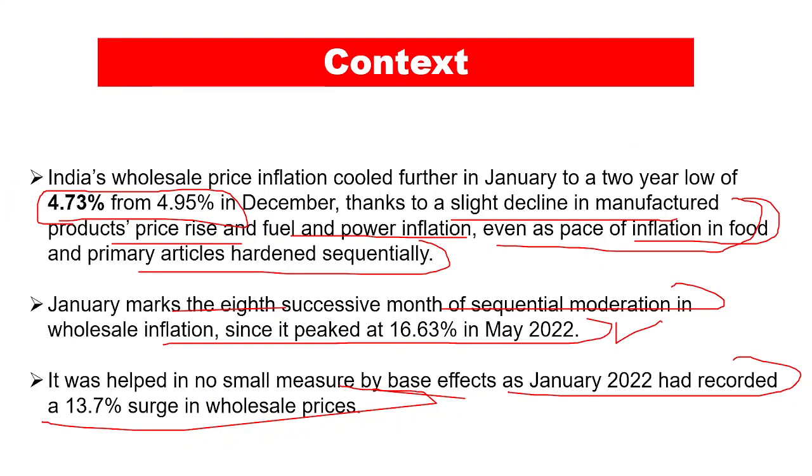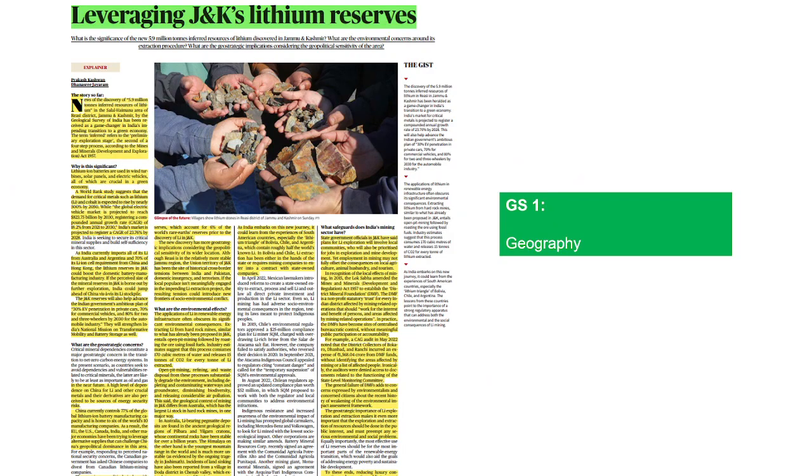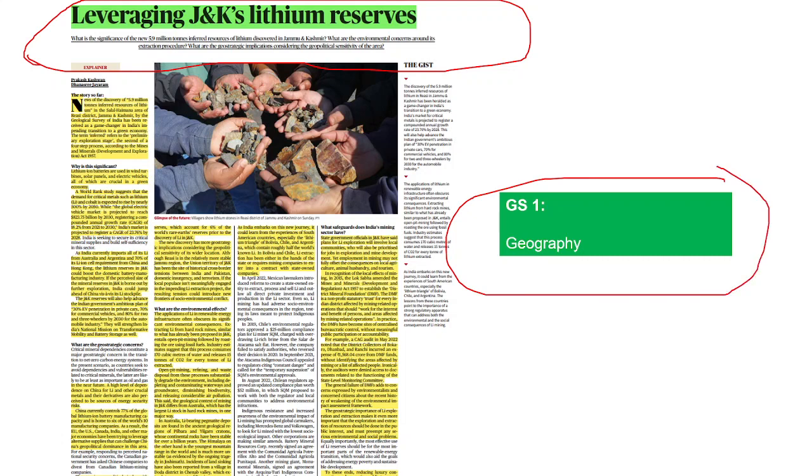Let's now head to the next important newspaper article. Now, this particular newspaper article is very important for us, for the geography section, right? Now, it talks about the lithium reserves which have been discovered in the state of Jammu and Kashmir. Now, these kinds of articles are important for GS paper 1, that is geography. We'll talk about what is lithium, what is its significance, what are its applications, and at the same time, what is the geostrategic significance of discovering the lithium reserves in Jammu and Kashmir, right?